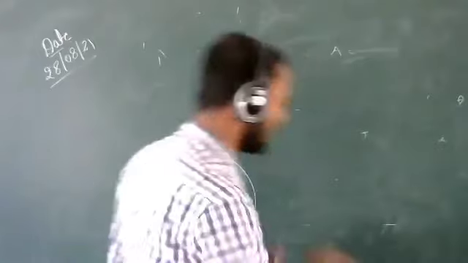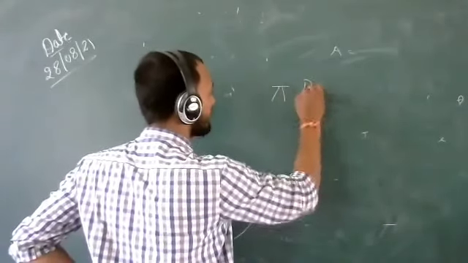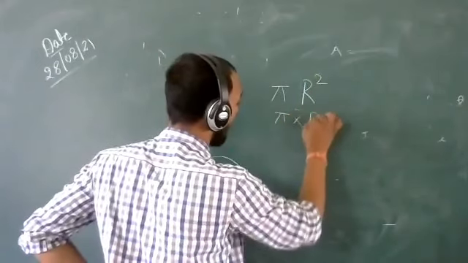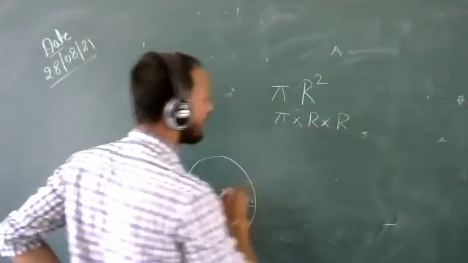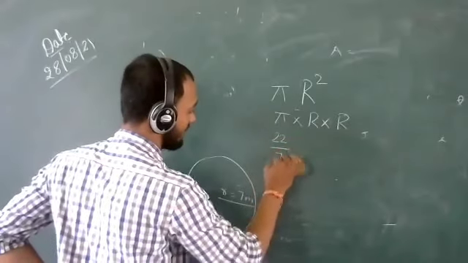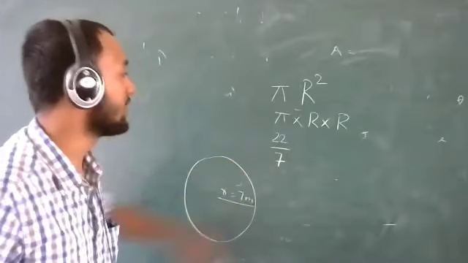See, for the second one, area of circle is pi r square. What does pi r square mean? Pi multiplied by r multiplied by r. R square means you have to multiply r two times. Value of pi is 22 by 7. Pi is a constant value and its value is always 22 by 7.